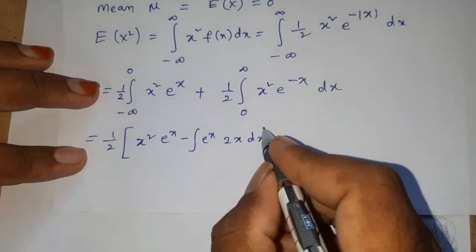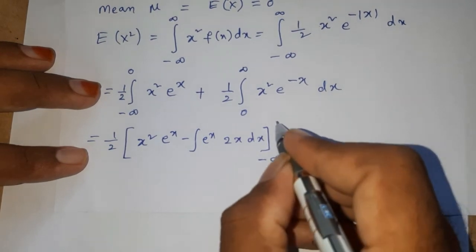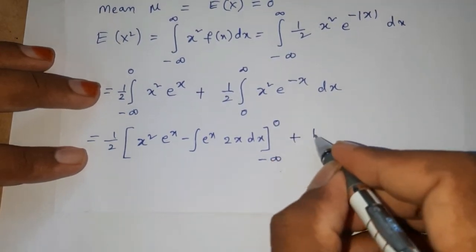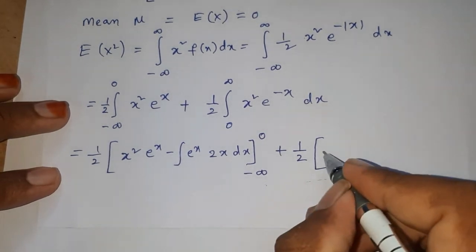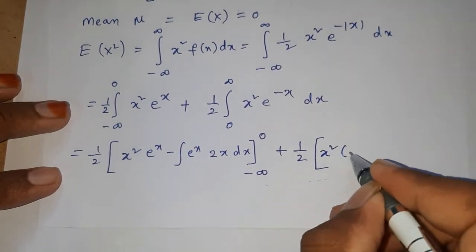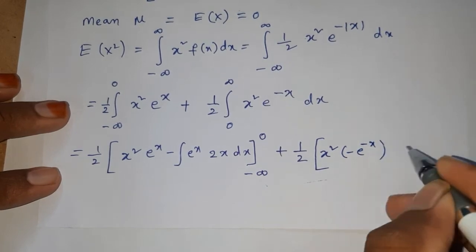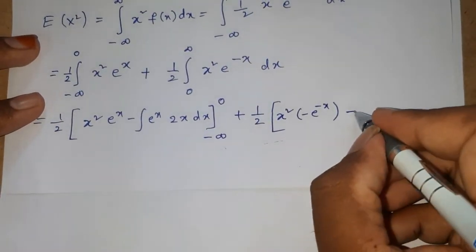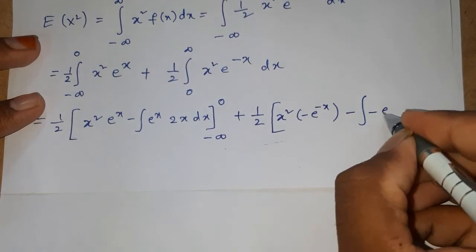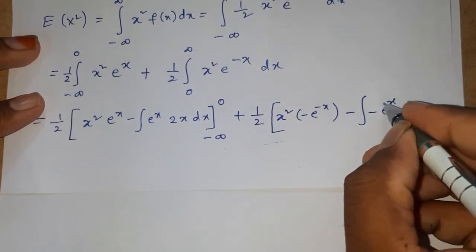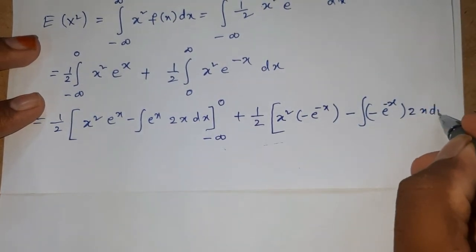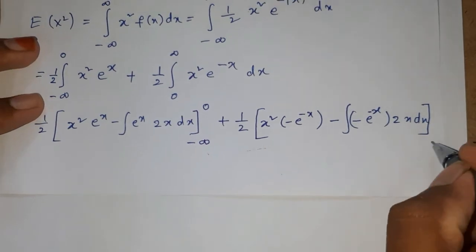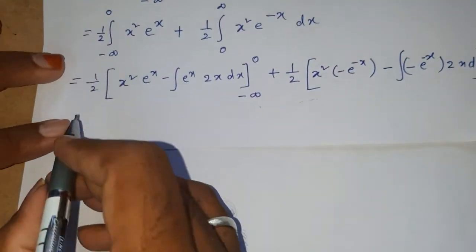Okay, 2x dx, limits are minus infinity and 0. 1 by 2 into x square, as per the UV formula, x square into minus e power of minus x, minus integral v, minus e power of minus x, derivative of u 2x dx. Okay, limits are 0 and infinity.